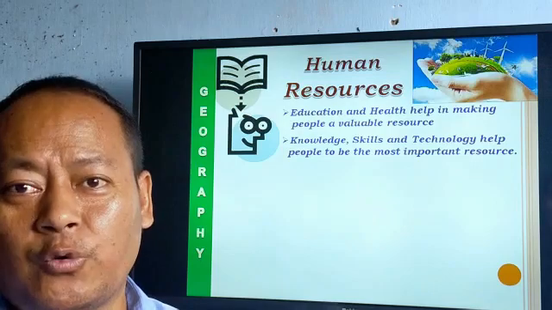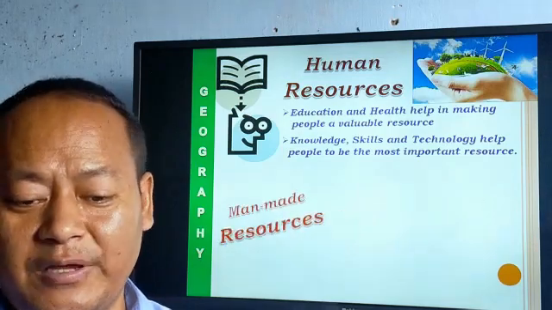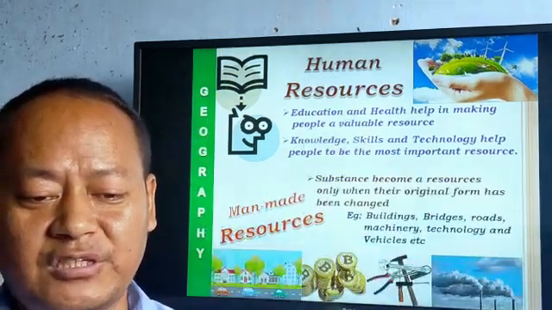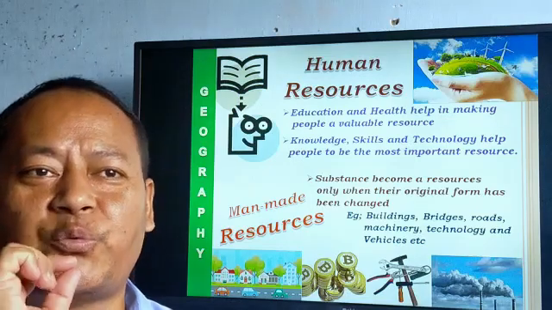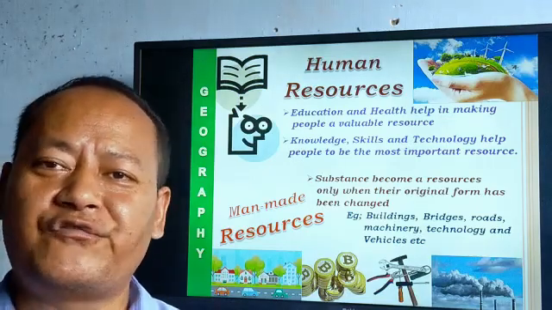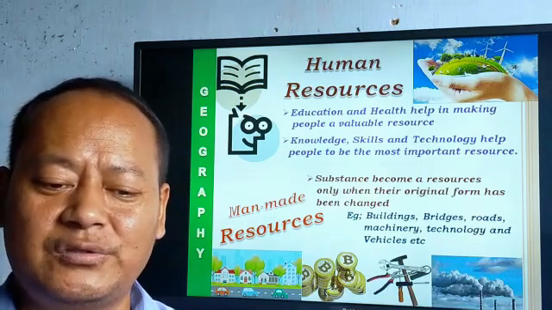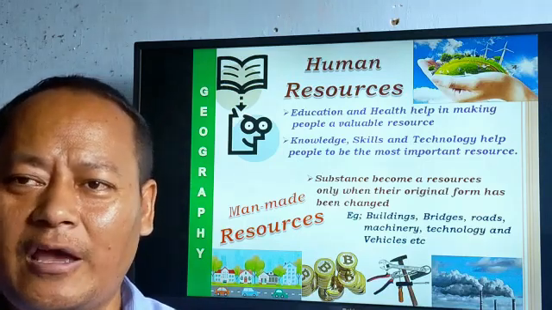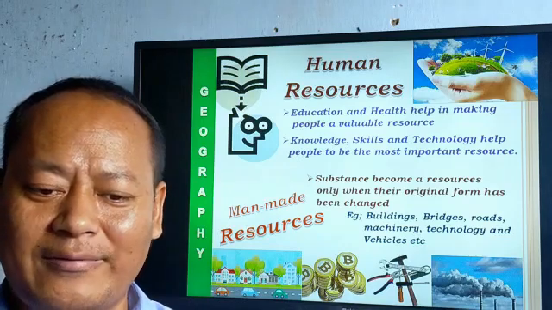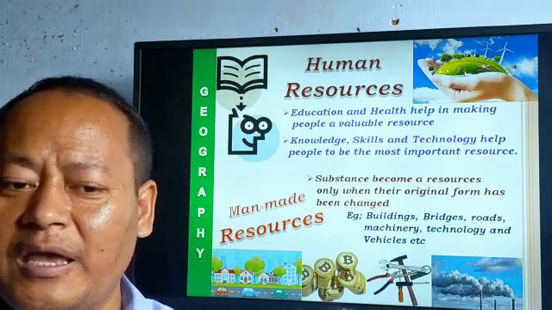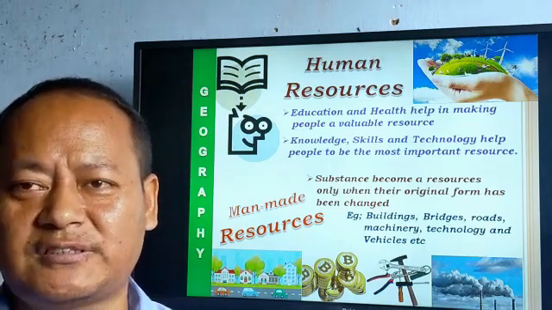In fact, my dear student, what are the different types of human-made resources? Man-made resources are those resources when a human being, for its utility and by finding its value, changes a substance or a thing from its original form. It is known as man-made resources.